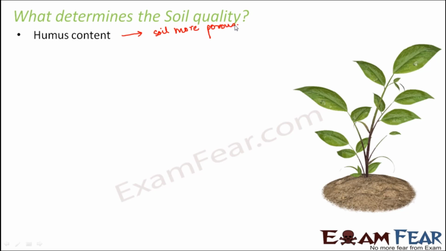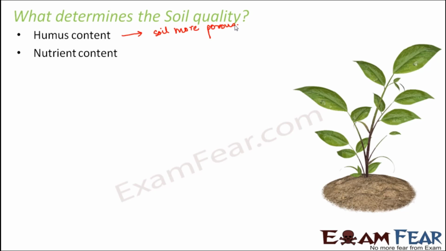What do we mean by that? That means the soil with more pores. Since there are more pores, the soil is more aerated. There is space for air to penetrate inside. There is space for water to penetrate inside. So obviously the soil fertility will improve.